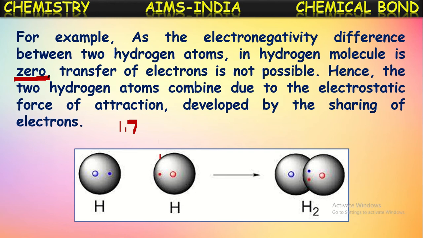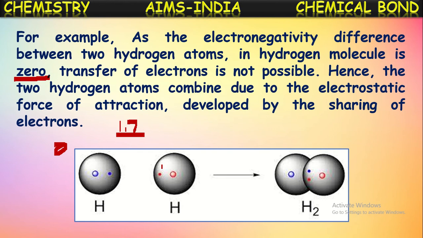If both have a difference of 1.7 or greater, then there is a possibility to transfer electrons. The atom which has lower electronegativity will lose an electron, and the one which has greater electronegativity will accept that electron. But if the electronegativity difference is less, and in the case of hydrogen it is completely 0, isn't it? Both have the same electronegativity. So the difference between the electronegativities of these two atoms is 0. Then there is no question of either losing or gaining electrons.